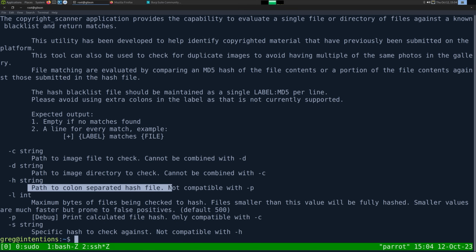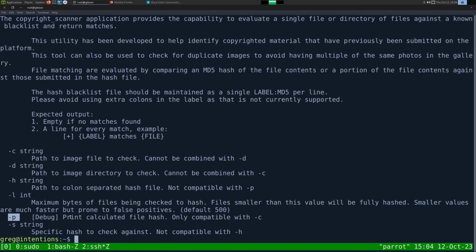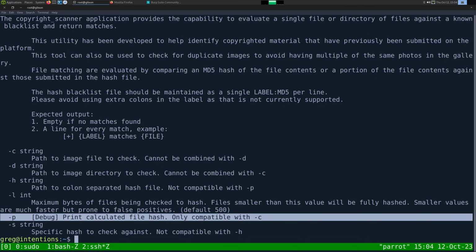H is a colon separated hash file. That's not that interesting. L, this is going to be how many bytes of the file it reads. It defaults to 500. And then P will print the calculated file hash only.